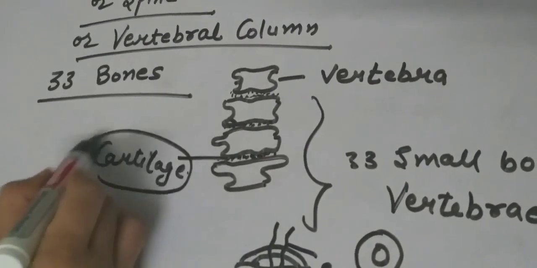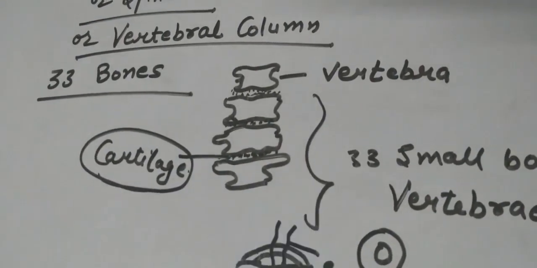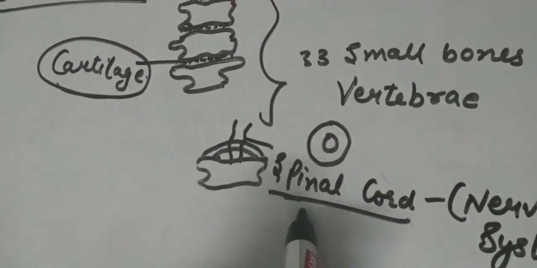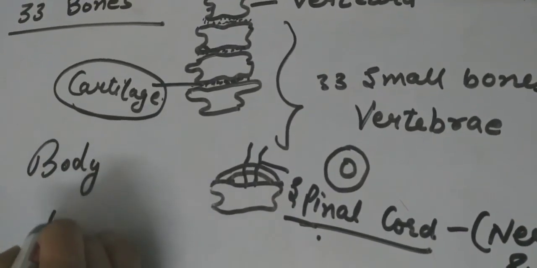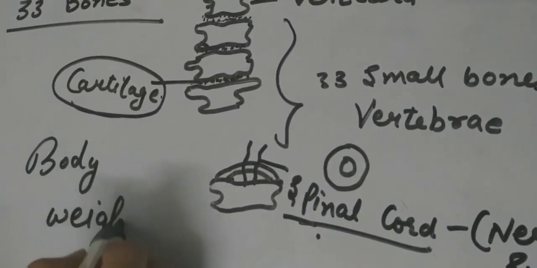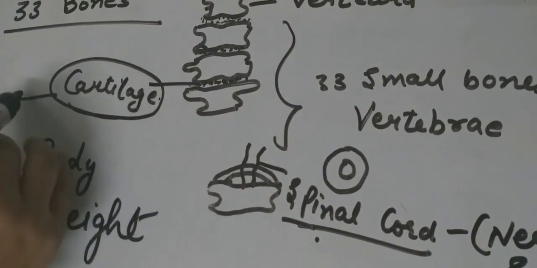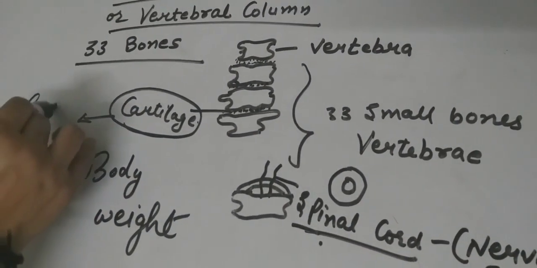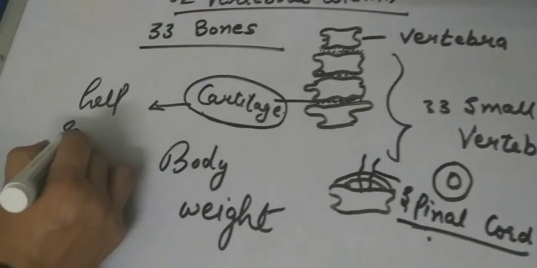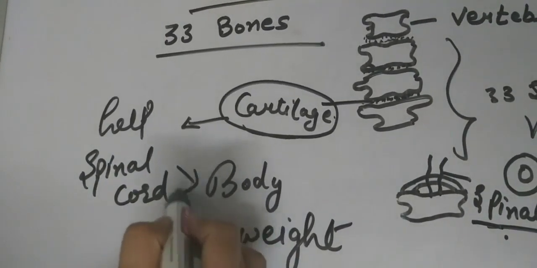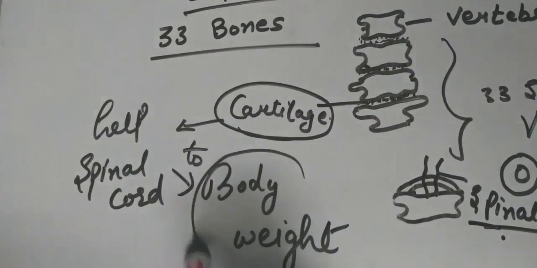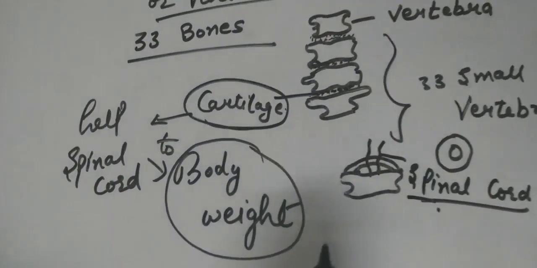Another, this cartilage helps the spinal cord to bear body weight.